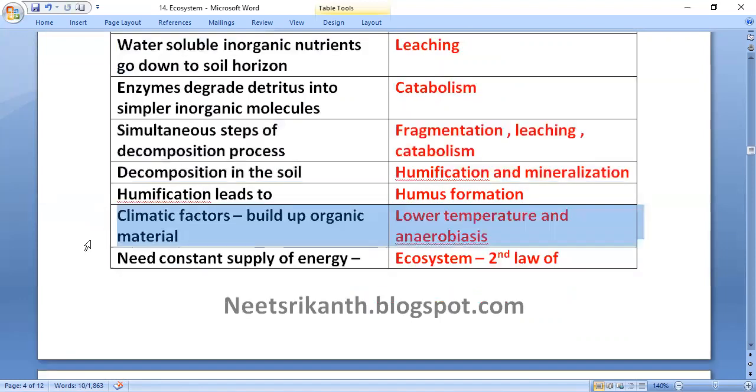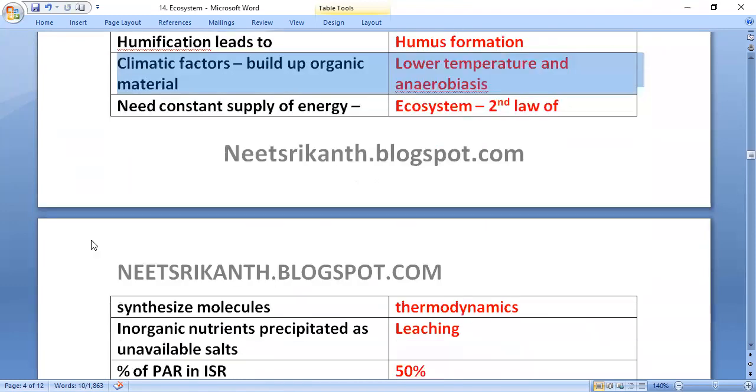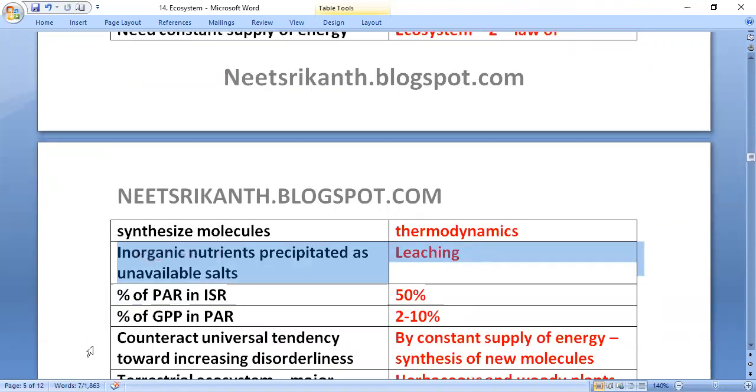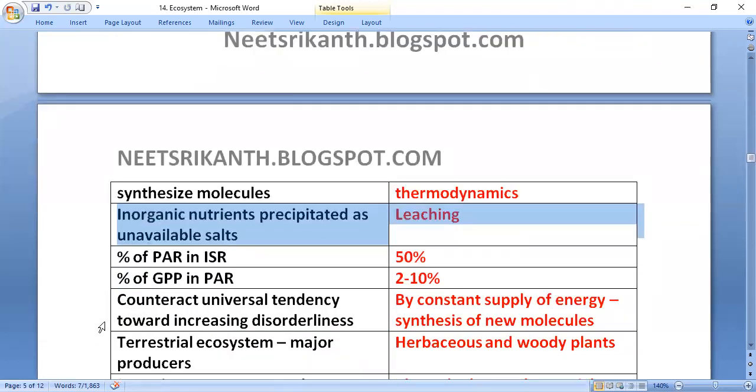An ecosystem needs a constant supply of energy to synthesize molecules; this is the second law of thermodynamics. Inorganic nutrients precipitated as unavailable salts is also part of leaching.